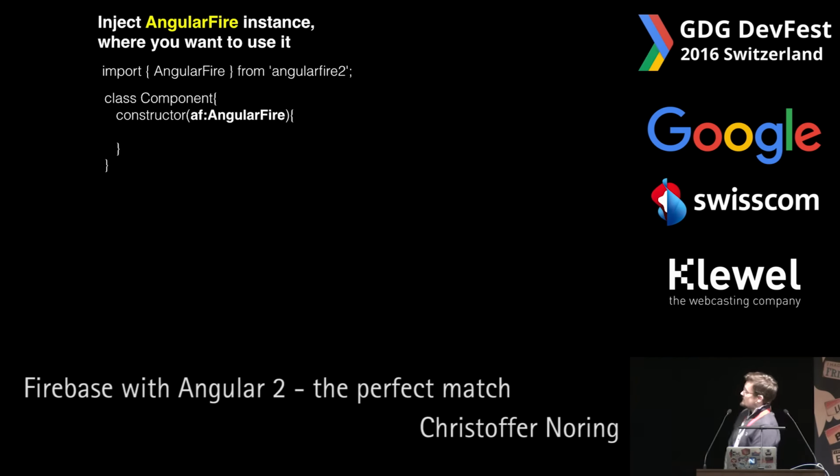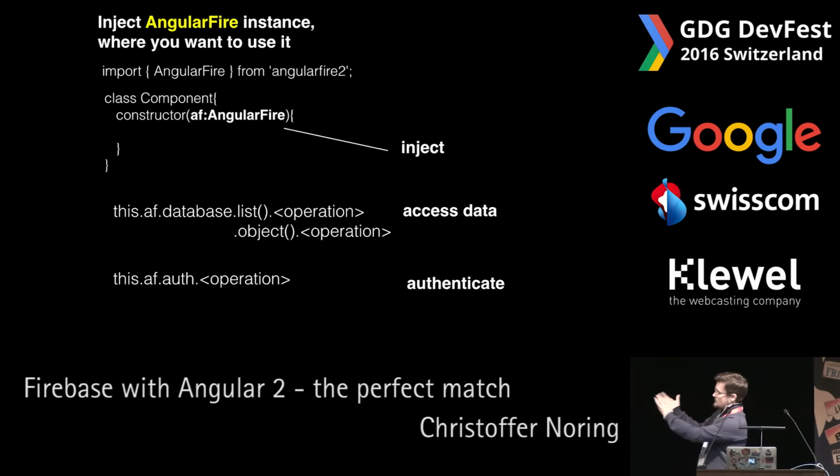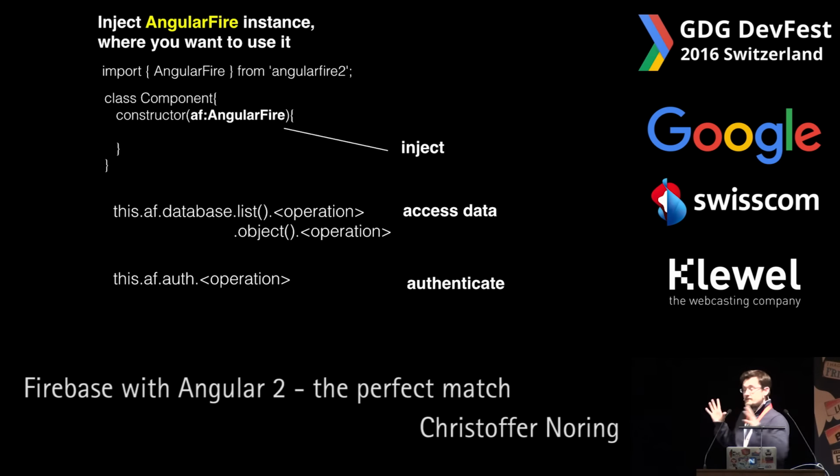Well, we need to inject our instance, and if we're used to Angular 2 applications, what we need to do is just inject it in the constructor, like we're used to in Angular 2. Once we have the AngularFire instance, we can do things with it. So first inject, and then depending on what we want to do, we can call the AF instance's database, with either list or object, depending on if we're going to talk to a list or an object. And of course, lastly, if we want to log in or log out or do something that has to do with authentication, we call the auth property. That's a very simple API. There's not a lot of things that we need to keep track of.